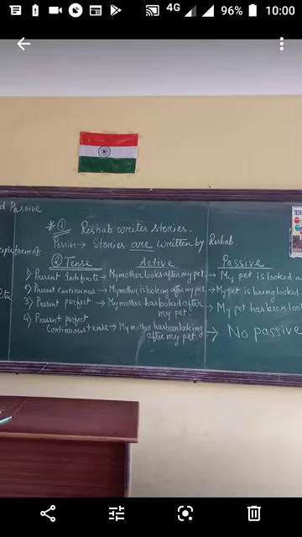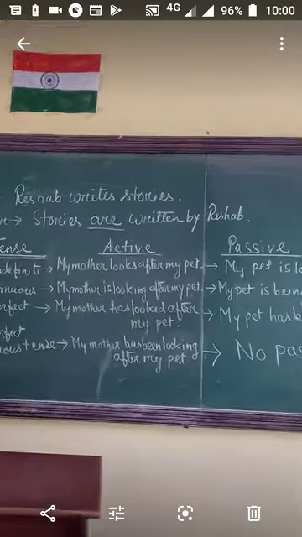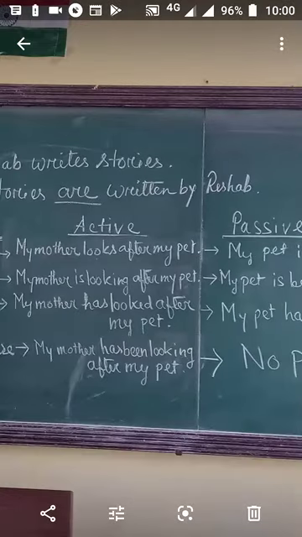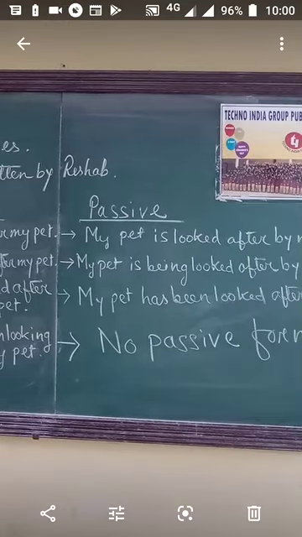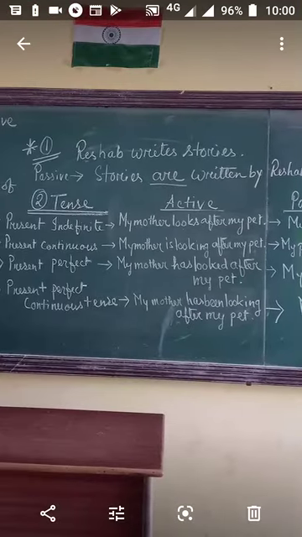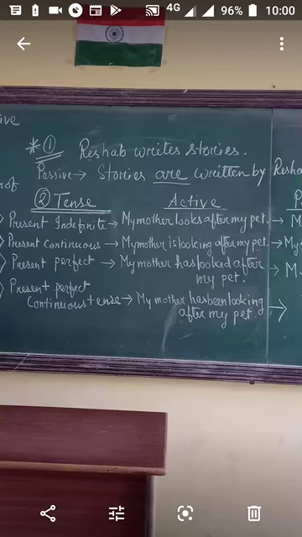And in present perfect continuous tense, the sentence will be: my mother has been looking after my pet. But keep it in mind, we cannot make a passive form of present perfect continuous tense.